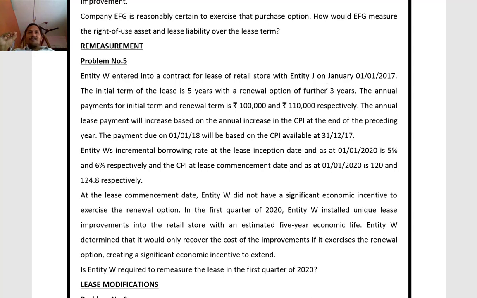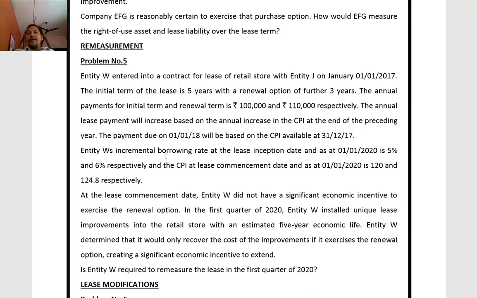So the first step is initial measurement of lease liability: present value of lease payments for the initial term of 5 years. For discounting, we have specified the incremental borrowing rate is 5%. So the implied interest rate is not available. If the implied interest rate in the lease is available, we will go for that one. When it is not available, we will go for the incremental borrowing rate of the lessee. So this is 5% initially.